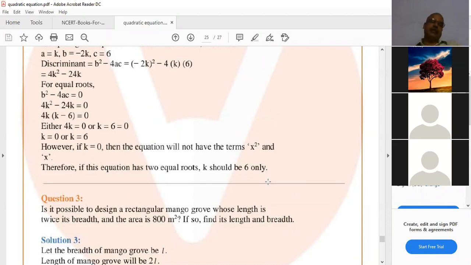Length is twice breadth, Amma. So breadth you can suppose as x. Length is 2x. Sorry, breadth x, length 2x. Then our area becomes 800, means what? Area formula what, Amma? Area of rectangle formula, ma.